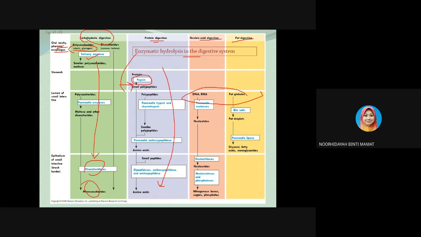In nucleic acid digestion, the enzyme involved is pancreatic nucleases, while in fat digestion, the enzyme involved is bile salt. Fat is reduced into glycerol, fatty acids and monoglycerides, while nucleic acid is broken down into nitrogenous bases, sugar and phosphate.